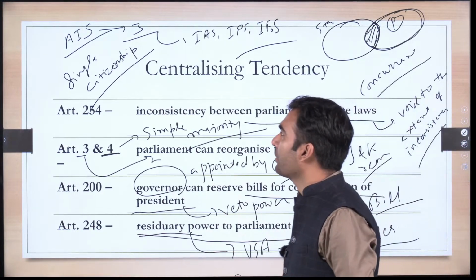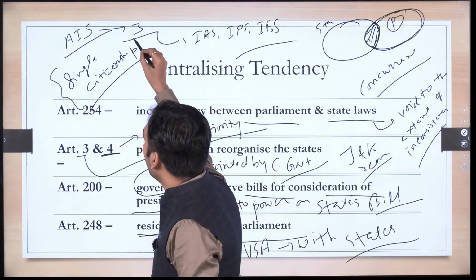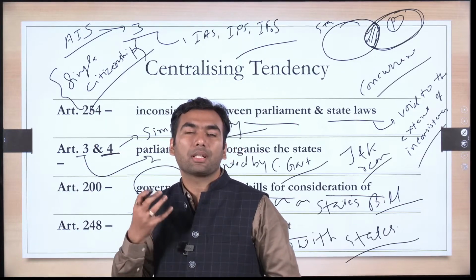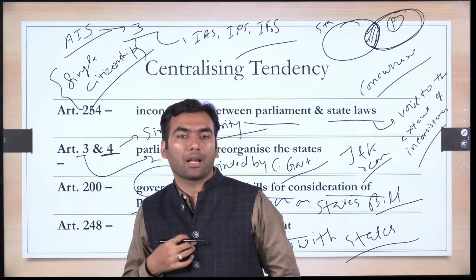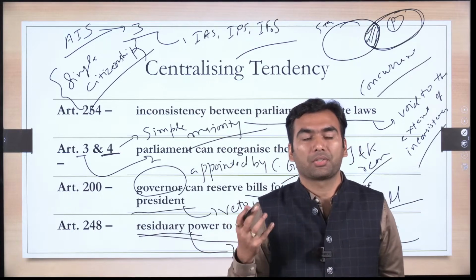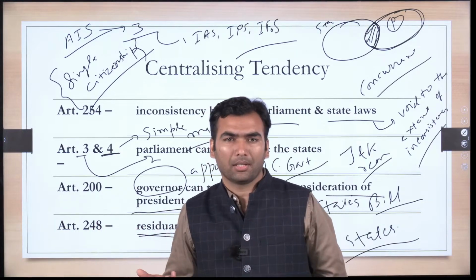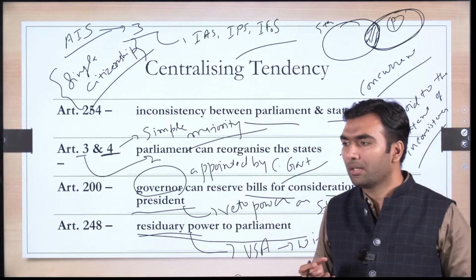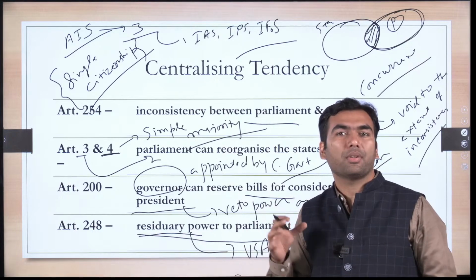So their respective states, they are citizens of the respective states as well as citizens of the United States of America. People are saying that the very recognition of a state is missing from the individual's identity card. The individuals are not being considered a member of their state or a citizen of their state. This is just an argument. It is in our interest that we have made it so, because we did not want a separatist tendency to propagate in our country. So we have the defense of all these things.